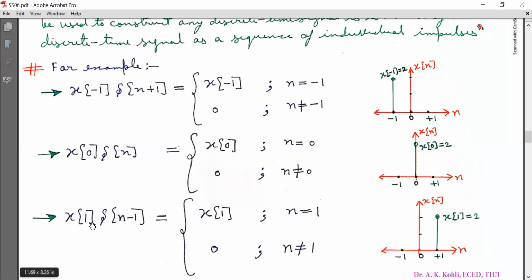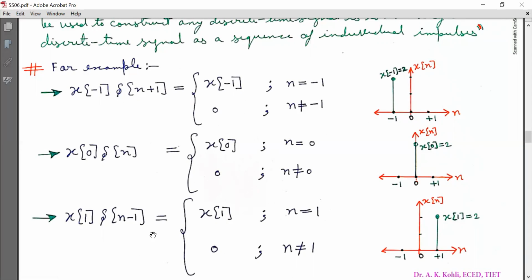Now third, x[1] δ[n-1] is x[1] at n = 1 and 0 when n is not equal to 1. So look at this. This x[1] is the scale factor and this is the unit impulse delayed by 1 unit in discrete time.